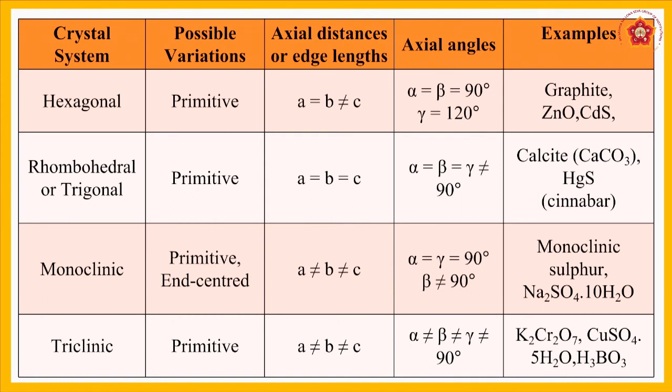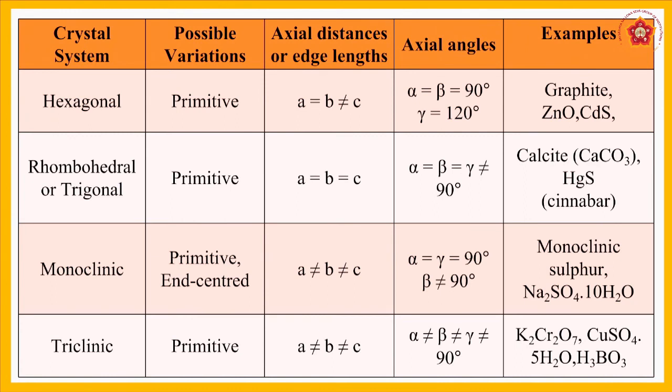All the angles are not equal to 90 degrees. For example, you can give calcite and cinnabar, HgS, mercury sulfide.